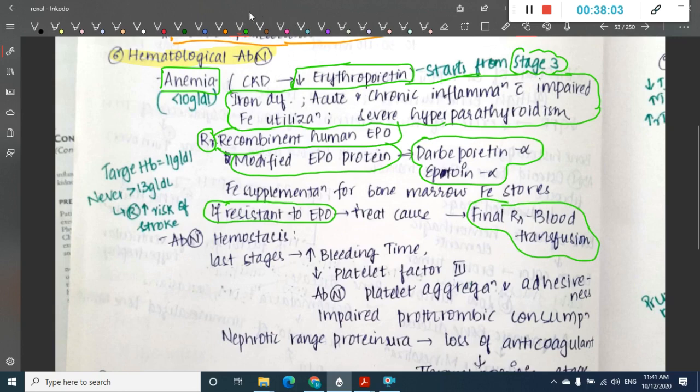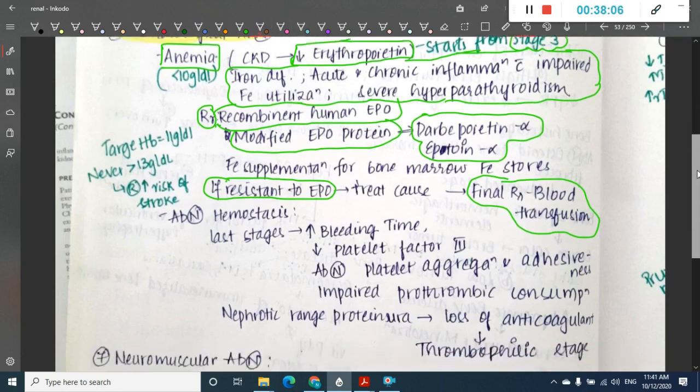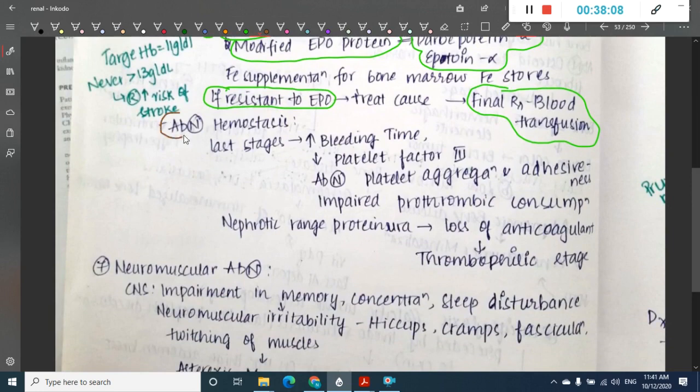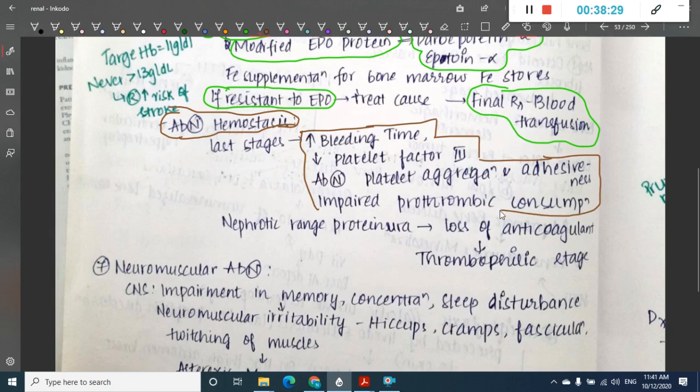Okay, so this is the hematological abnormality, which is anemia. Then we have one more abnormality, which is abnormality in hemostasis. In the last stages of end stage renal disease, you can have problems in hemostasis, where there can be increased bleeding time, decreased platelet factor 3, abnormal platelet aggregation and adhesiveness, and impaired prothrombin consumption.